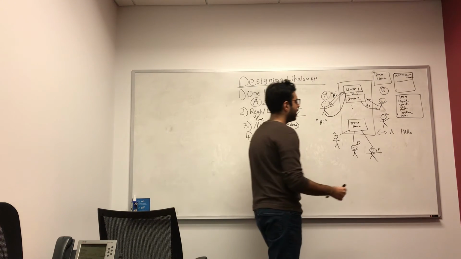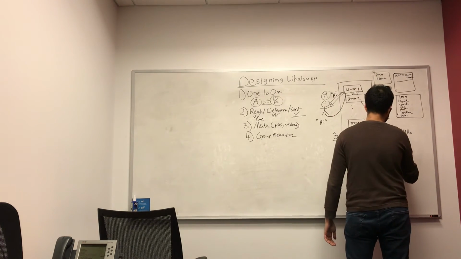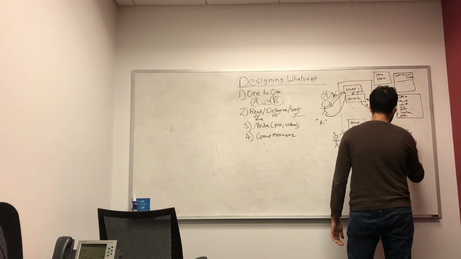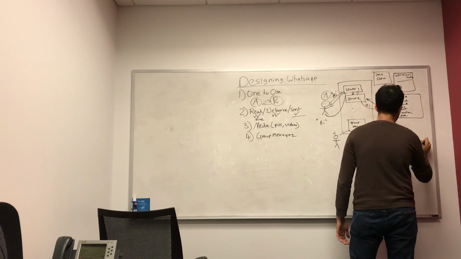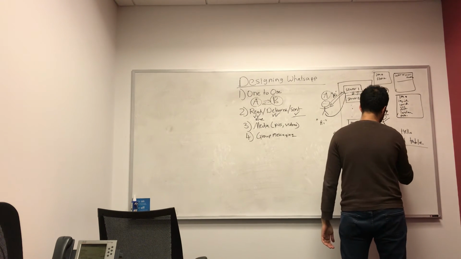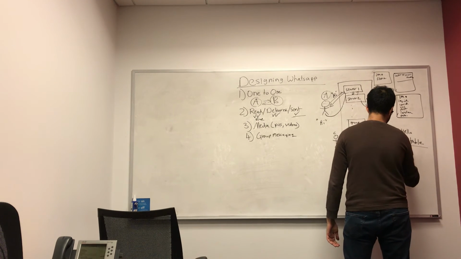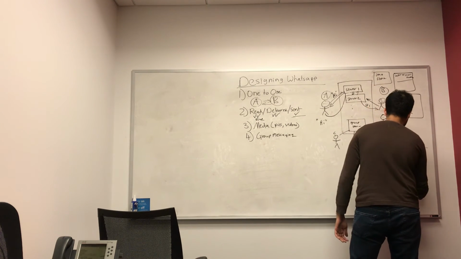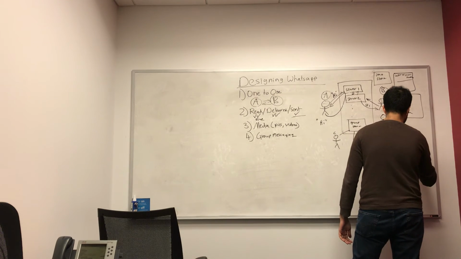One approach would be that we can have an unread table. So we would have an unread table here, with columns like from, to, message.